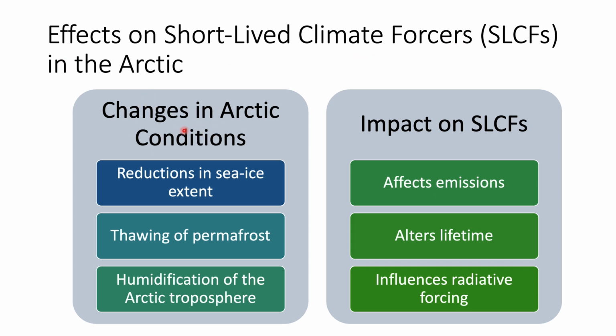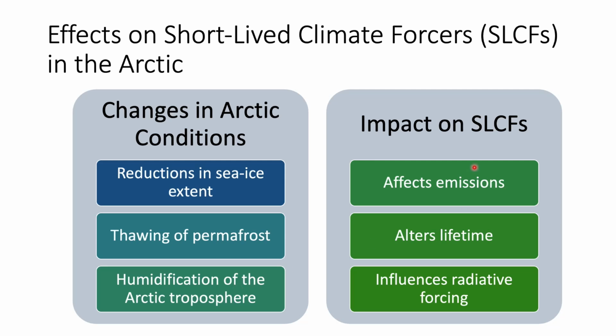Some of the effects of short-lived climate forcers in the Arctic. One is the changes in the Arctic condition, which include reduction in the sea ice extent, thawing of permafrost, and humidification of the Arctic atmosphere. The first two are basically responsible for the Arctic amplification effect, and the third one is actually leading to the formation of more cloud, which leads to snow or precipitation in the Arctic region. And what is the impact? This affects the emissions, this alters the lifetime of the clouds, because the short-lived climate forcers affect both the climate as well as the aerosol and the cloud formation. This also influences the radiative forcing.